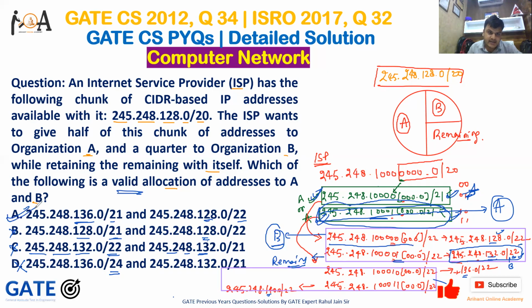So option A is the valid allocation of addresses to A and B. So option A is the correct answer, guys.